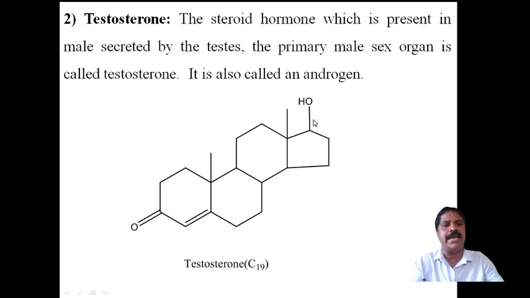The difference between testosterone and progesterone is that they are structurally about 90% similar. In progesterone an acetyl group is present, but instead of the acetyl group, a hydroxy group is present, and therefore it is called testosterone.